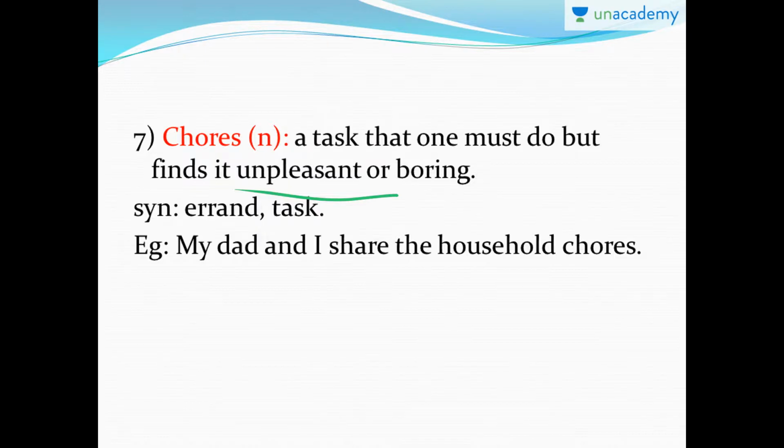So sometimes you hear your mom saying, I'll have to run a few errands. That means she has some work. Maybe she's going grocery shopping, or maybe she's picking up the clothes from the dry cleaners. So these are all tasks that seem boring after some point in time. For example, my dad and I share the household chores. So since we live together, both my dad and I share the household chores. That means we divide the work among ourselves so that everybody gets bored equally.